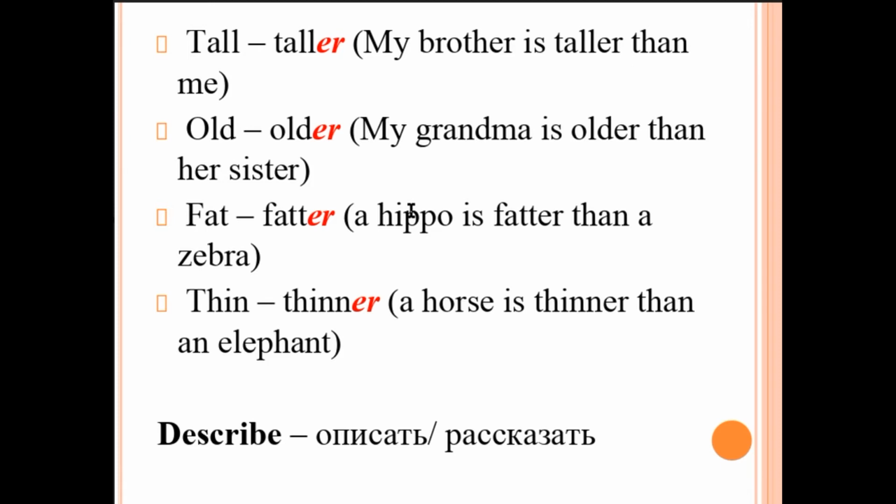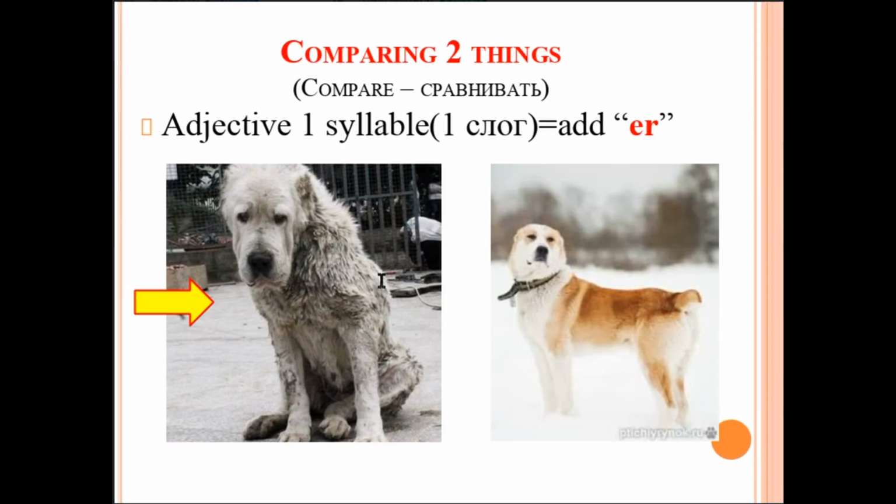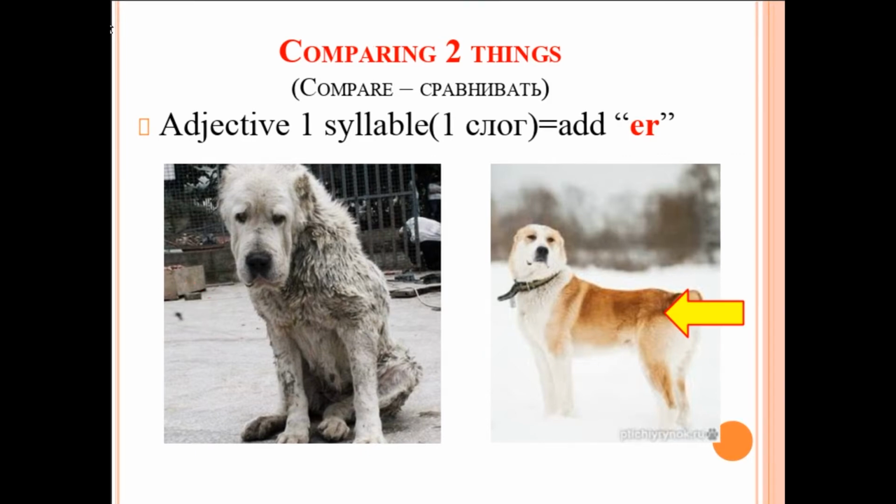When an adjective such as these is one syllable, or one beat, we add er to it. When we want to use it to compare, we add er, like are. Let's look at an example of this, okay? Because it's kind of hard to understand unless you actually see what I'm talking about. Let's look at the screen please. We have here two dogs, okay? I want to compare these two dogs. This dog is old and this dog is young.